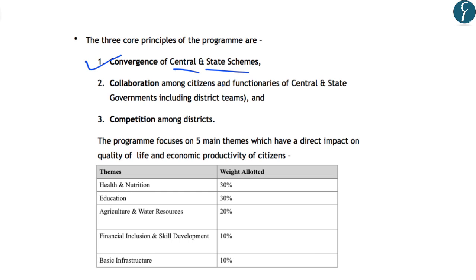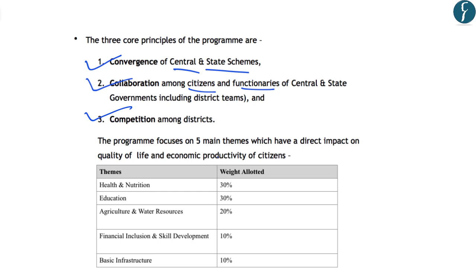are related to education. Secondly, it aims at collaboration among the citizens and the functionaries of the central and state governments. So, this means that it also aims at involving citizen participation. And finally, it aims at competition among the districts. As we have seen previously, various indices have been created by the Niti Aayog in inculcating this feeling of competitive federalism. However, in this program, this competition will now be at the district level.